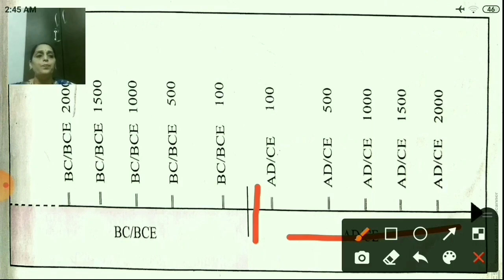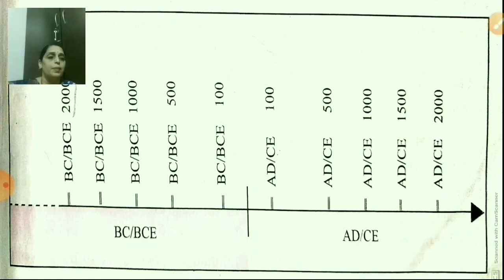You can see AD or CE means Anno Domini or Christian era. And on the left-hand side, what you can see is BC or BCE, which means before Christ or before Common Era. Now AD means small to big, ascending order, and BC means big to small, descending order.